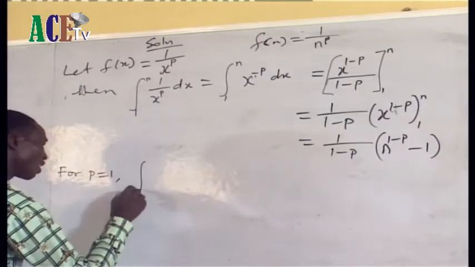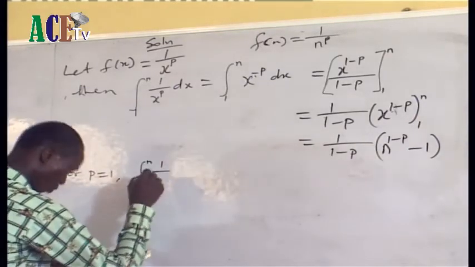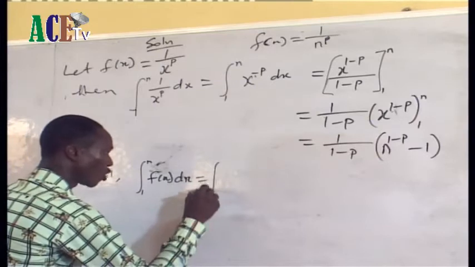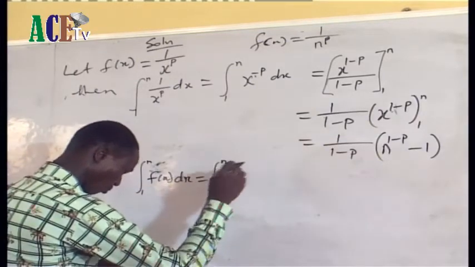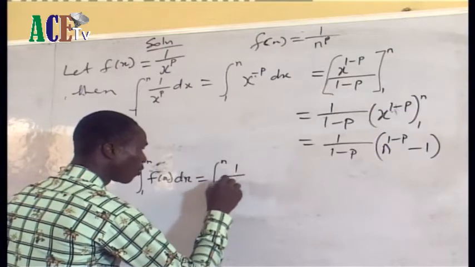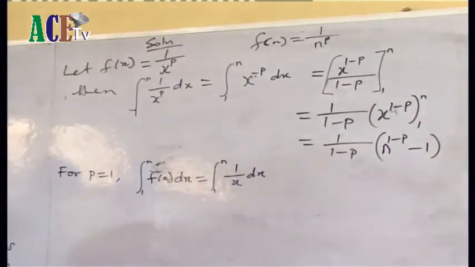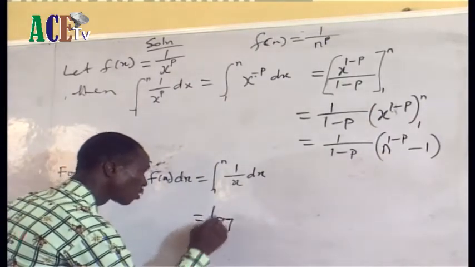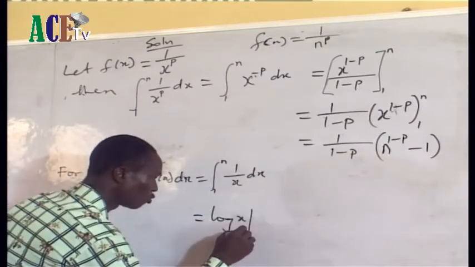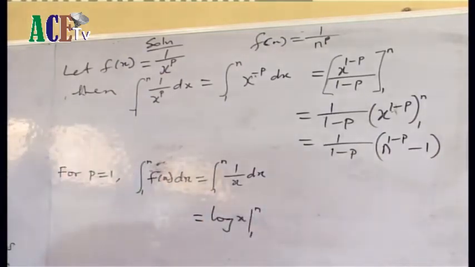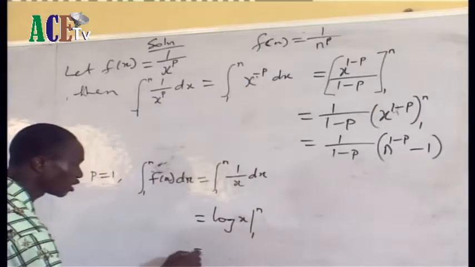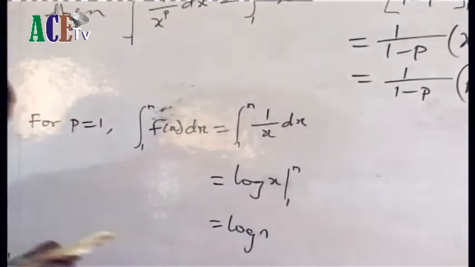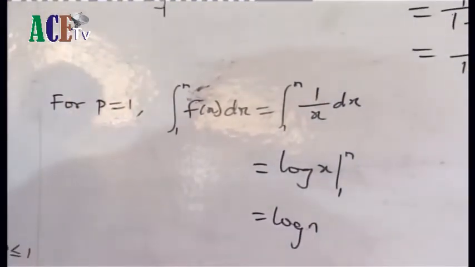Then I will have the integral from 1 to n of f of x dx equal to the integral from 1 to n of 1 over x dx, if p is 1. Then this will give me log x from 1 to n. If I integrate that, the integral of log 1 is 0, then I have log n. Log n, and that is what I want.